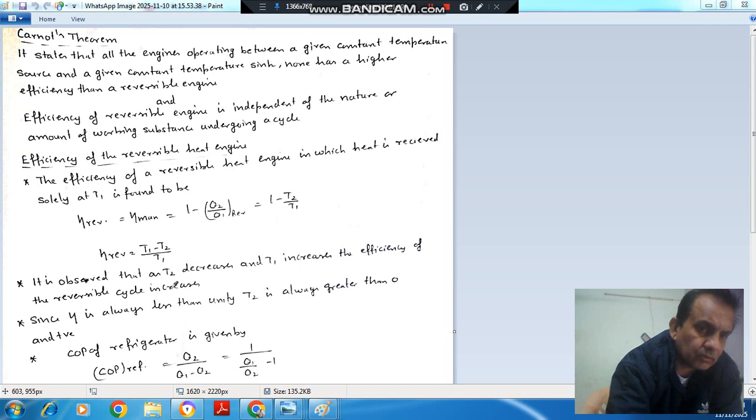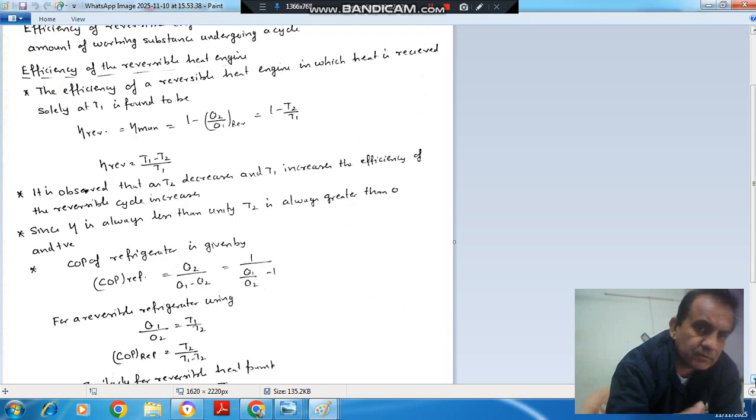So as T2 decreases and T1 increases, the efficiency of the cycle will increase. It means when source temperature increases and sink temperature decreases, or there is greater difference between source and sink, the efficiency will be more. If T2 is 0, then efficiency would be unity, but it is not possible. So T2 is always greater than 0, so efficiency is always less than unity.